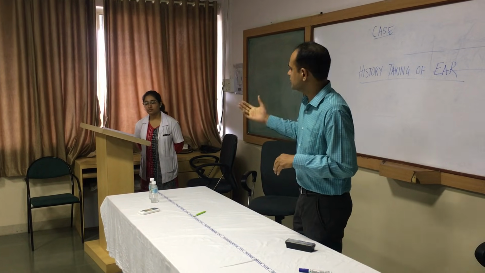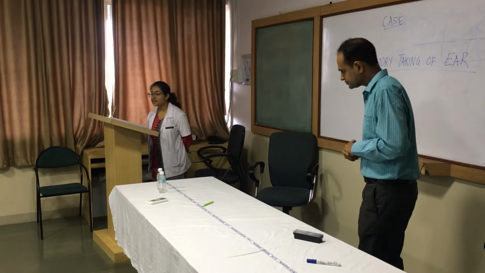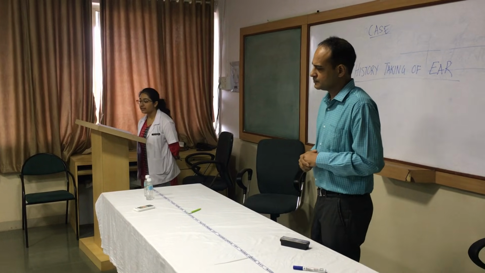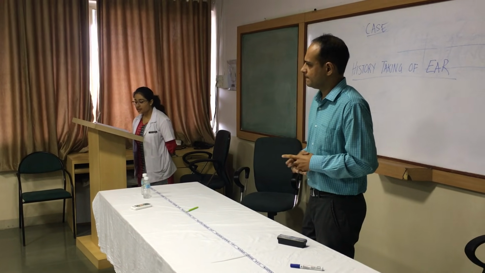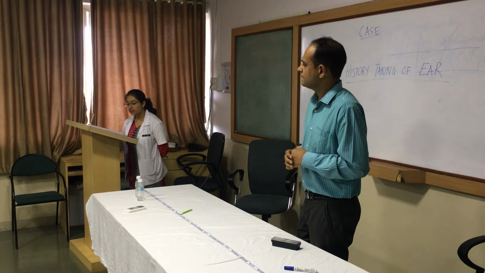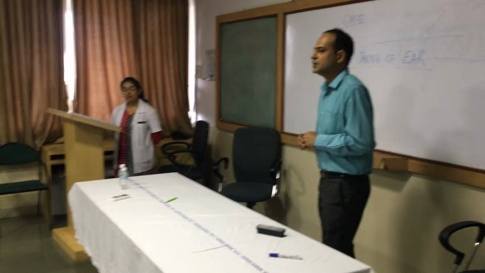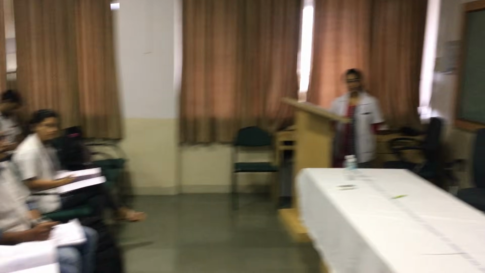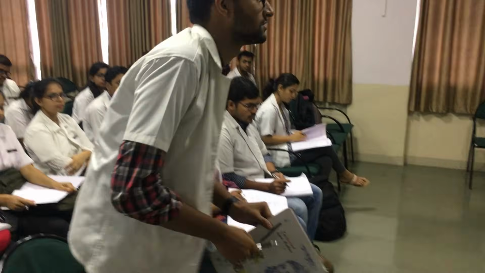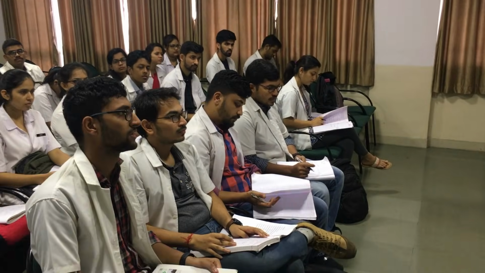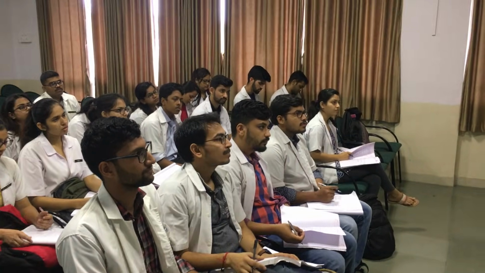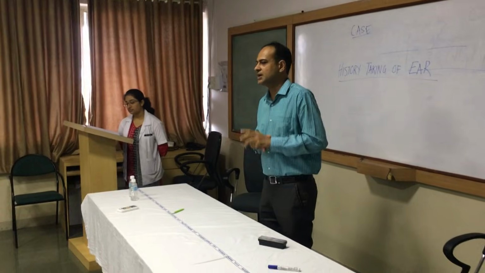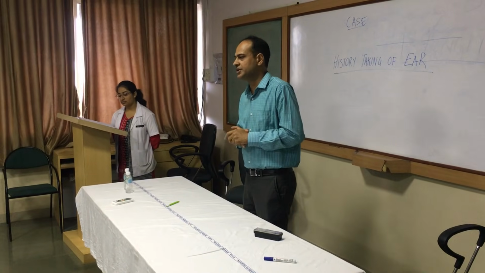Fine. Now we come to reduced hearing. There is complaint of reduced hearing in right ear since 2 years. It is mild, gradually progressive, non-fluctuant in nature. Then there is... So, tell me causes for fluctuant hearing loss. Perilymph fistula, Meniere's disease, and otitis media with effusion. Yes, so otitis media with effusion, Meniere's disease, and perilymph fistula are three causes for fluctuant hearing loss.